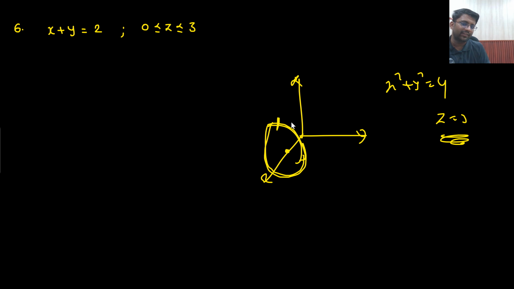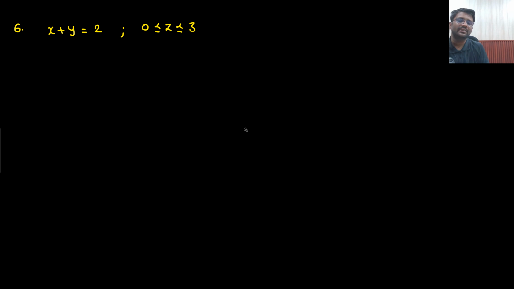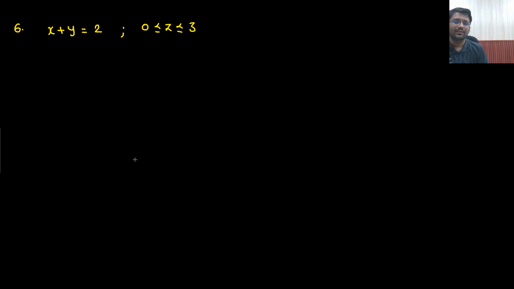So if I am moving on this line, that means I am moving in the direction of x and y, in the direction of x and y. That means dx i cap plus dy j cap. This will be the dl vector. That's it. But this is an interesting example, that x plus y equals to 2, but this time z is going from 0 to 3. What do you think? x plus y equals to 2 and z is going from 0 to 3.